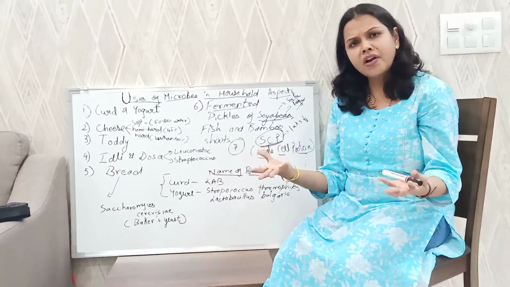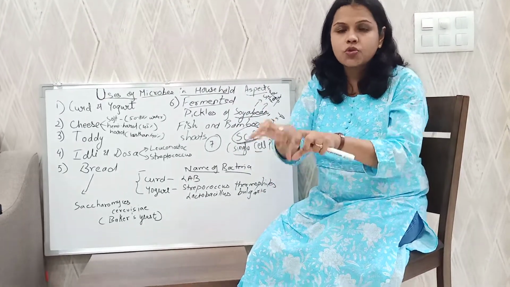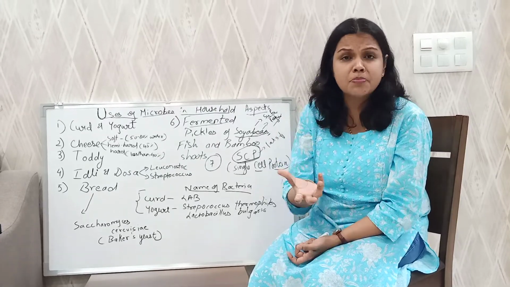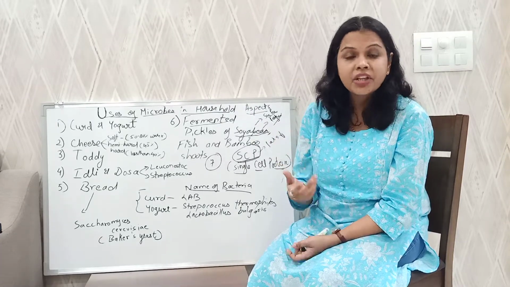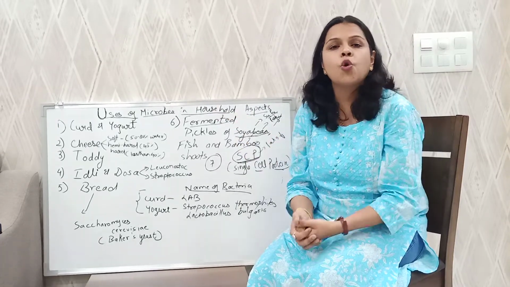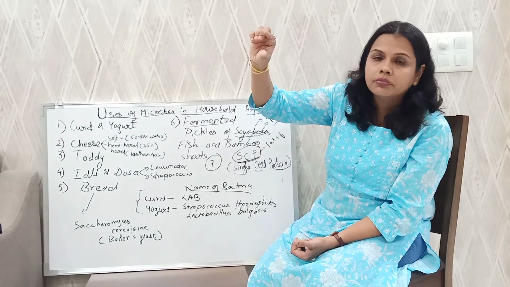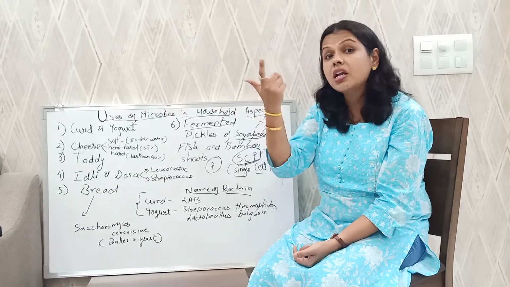Same thing, you have to take flour, you have to add yeast, then you have to knead that dough. अच्छे से उसको मलने का है. And after that you have to give shape, whether it is biscuit or bread or muffins or anything. Shapes are being made and then the content is put into the oven. After some time, you will see that it rises up. How come it rises up? Same thing. Carbon dioxide is being liberated.